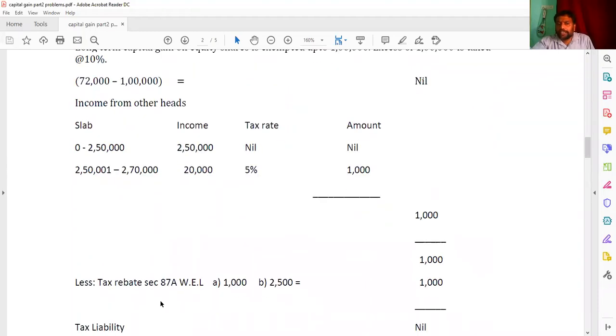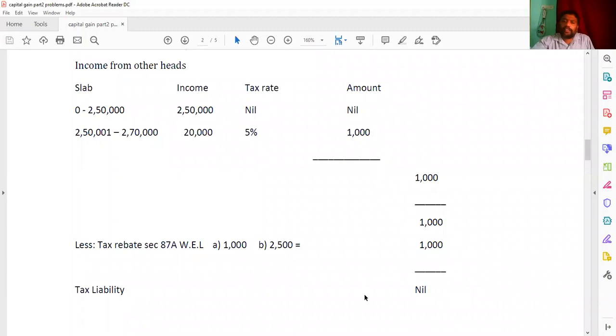And then the less tax rebate. Why? Because the assessee is having below 3,50,000. That's why we can avail a rebate. So 87A, whichever is less, 1,000 or 2,500, which is the least one, in this 1,000. That 1,000 minus 1,000, you're getting tax liability as nil.